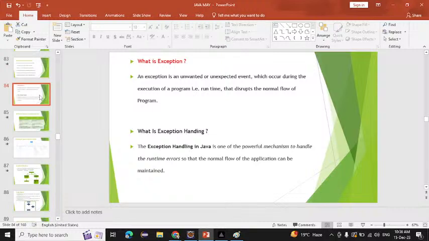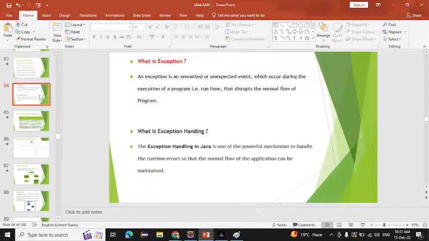What does this mean? If you compare it with real life, suppose we have a daily routine. I will wake up at 8 o'clock, after that I will get ready for the office and I will take the bike and go to the office. But sometimes what happens? Suppose my bike gets punctured, or the petrol in my bike runs out. Like that, an exception occurs. An unwanted or unexpected event occurs. That is called an exception.